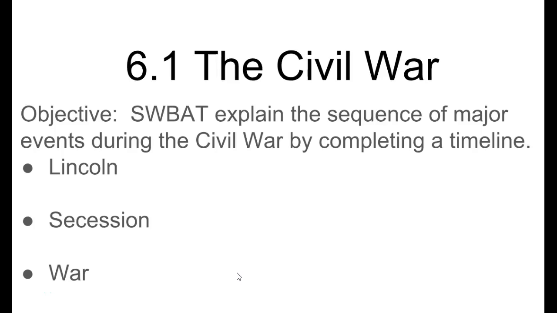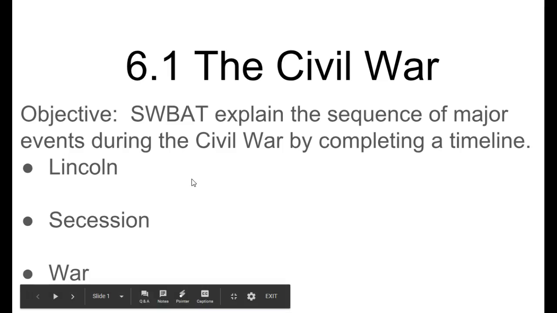Hi everyone, this is 6.1, the Civil War. The objective for today is you will be able to explain the sequence of major events during the Civil War by completing a timeline. Again, you're going to set your notes up Cornell note style. Make sure you have Lincoln, Succession, and War on the left-hand side with plenty of space in between. These are the three topics you will be taking notes on today.